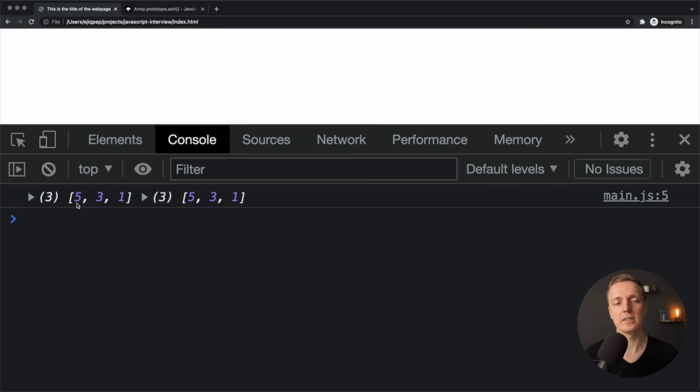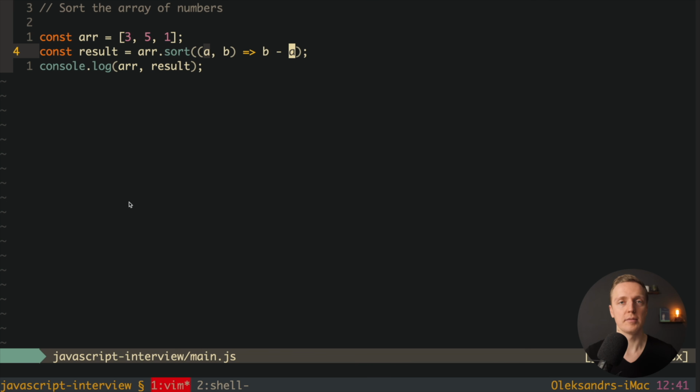As you can see, we are getting 531, which actually means for sorting, we can sort it by returning -1 and 1, or something less than 0 and bigger than 0. Also, it is important to remember that we can use sorting only with primitives. If you are trying to sort here an object, it won't do anything because you can't really compare objects. But you can sort properties inside objects.